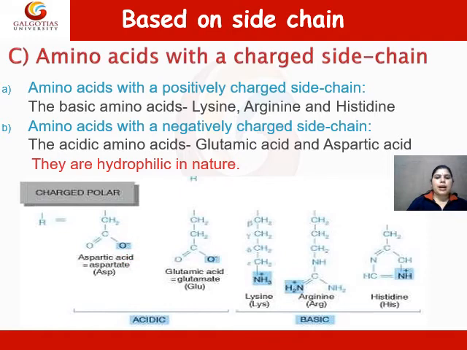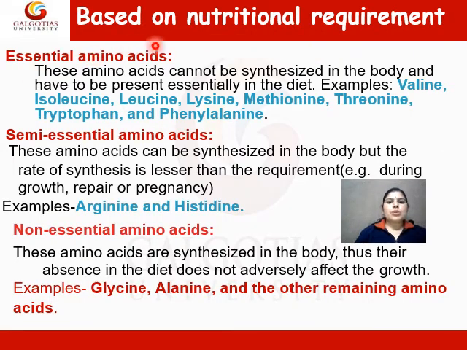The acidic amino acids are hydrophilic in nature, so they are water-loving amino acids. Based on nutritional requirement, amino acids can be further classified into three categories: essential amino acids, semi-essential amino acids, and non-essential amino acids.